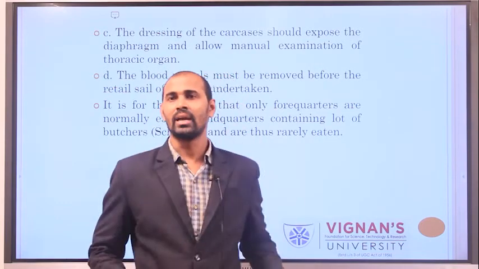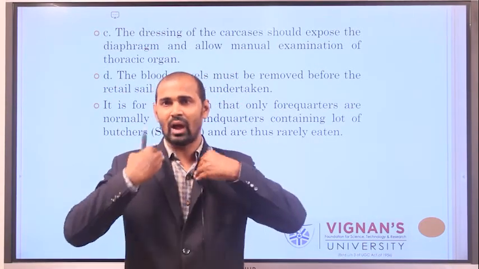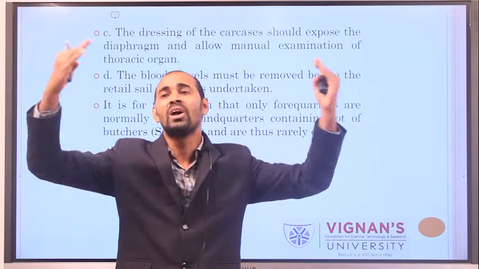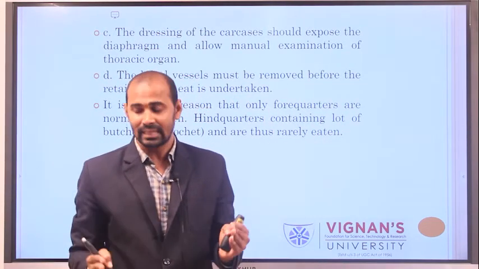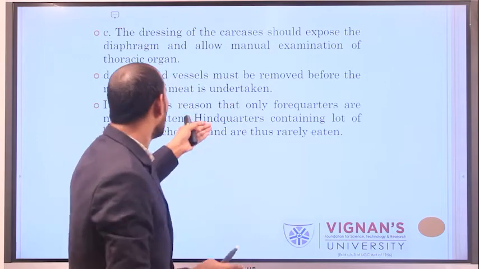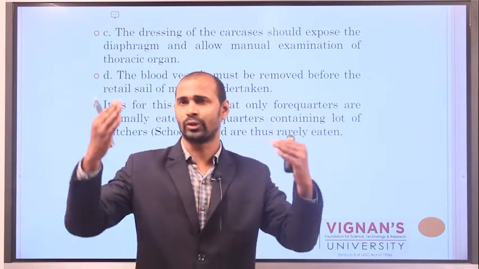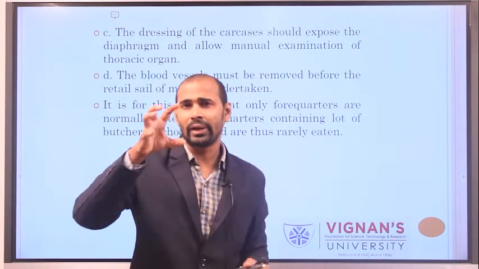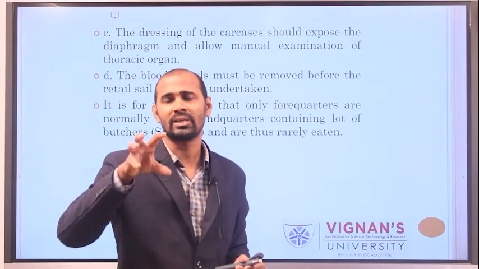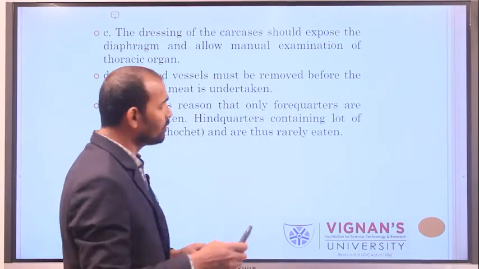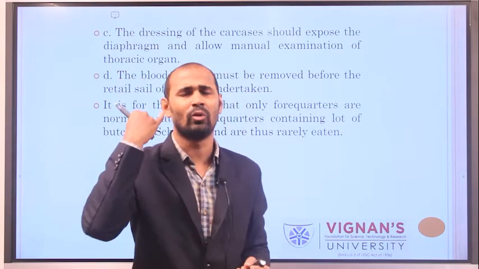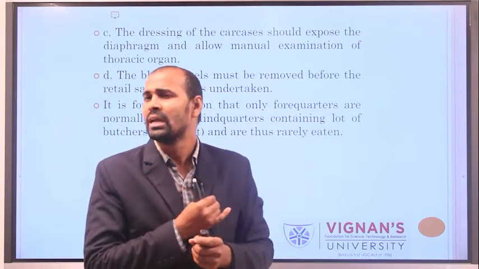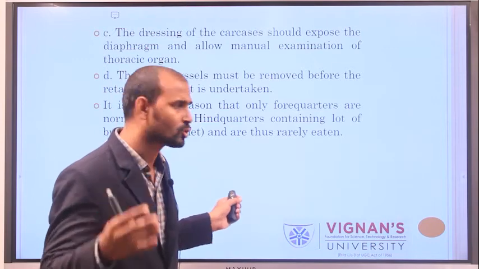That means after opening the diaphragm, this portion shall be exposed to the environment for a few more seconds, because that is the release rights. After that, a proper post-mortem examination they will conduct. And then, in the Jewish method, they will remove all blood vessels, and bleeding should be completely done. That means blood vessels should be removed.